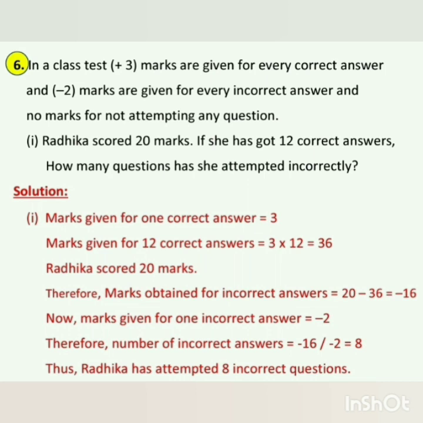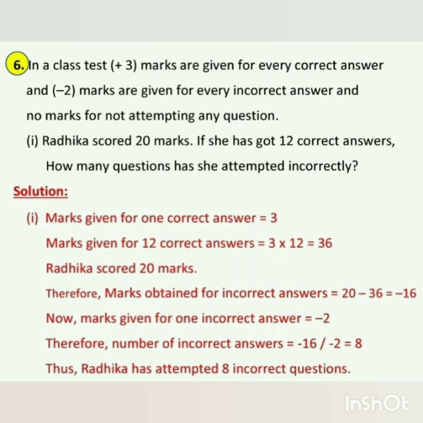Now first of 6th. In a class test, plus 3 marks are given for every correct answer and minus 2 marks are given for every incorrect answer, and no marks for not attempting any question. Correct? Now what is the question? Radhika scored 20 marks. If she got 12 correct answers, how many questions has she attempted incorrectly? Now please read the question once again.